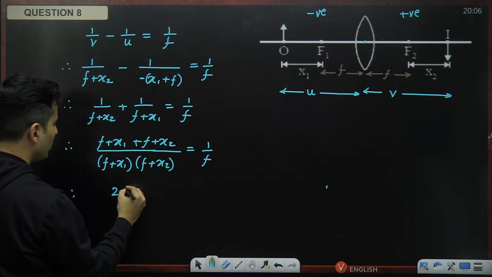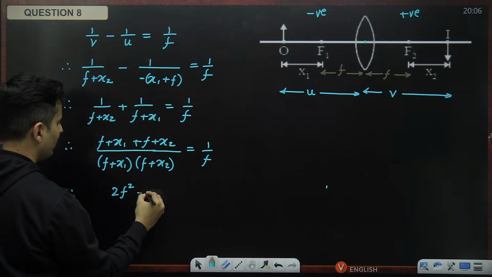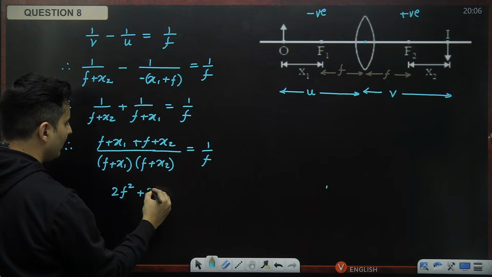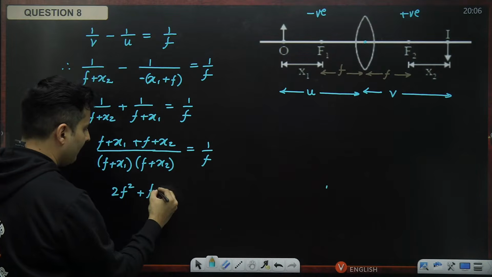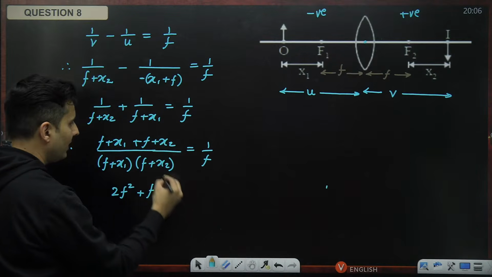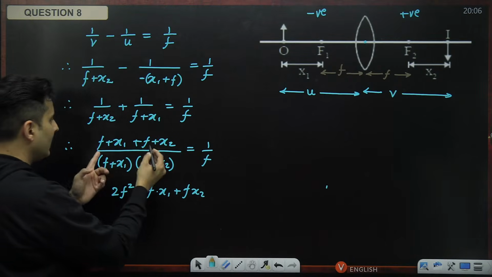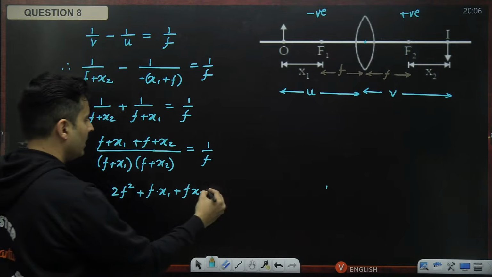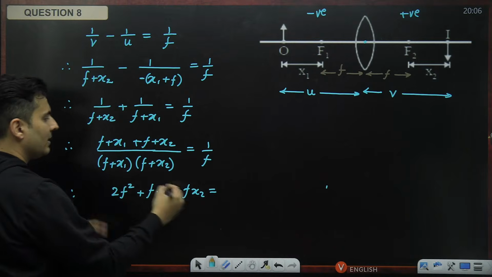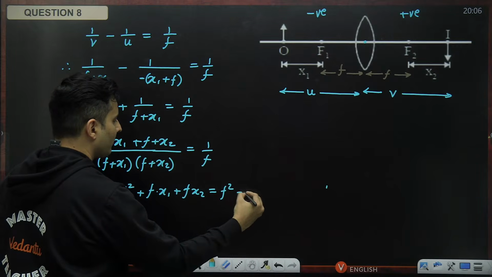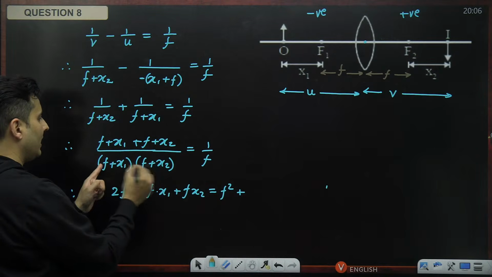F plus F is 2F multiplied by F is 2F square, plus x1 into F is F x1, and F into x2 will be F times x2. Is equal to, when I multiply these, I will again have F square plus Fx1 and Fx2.